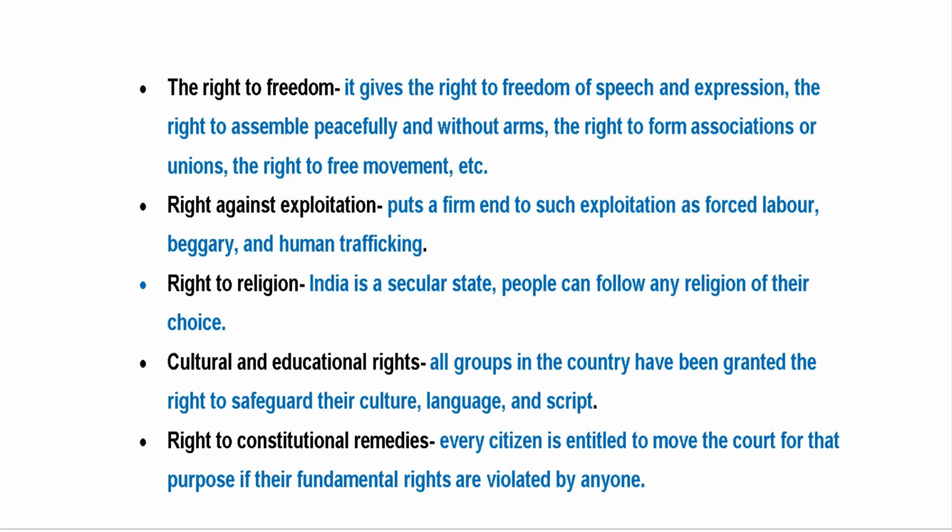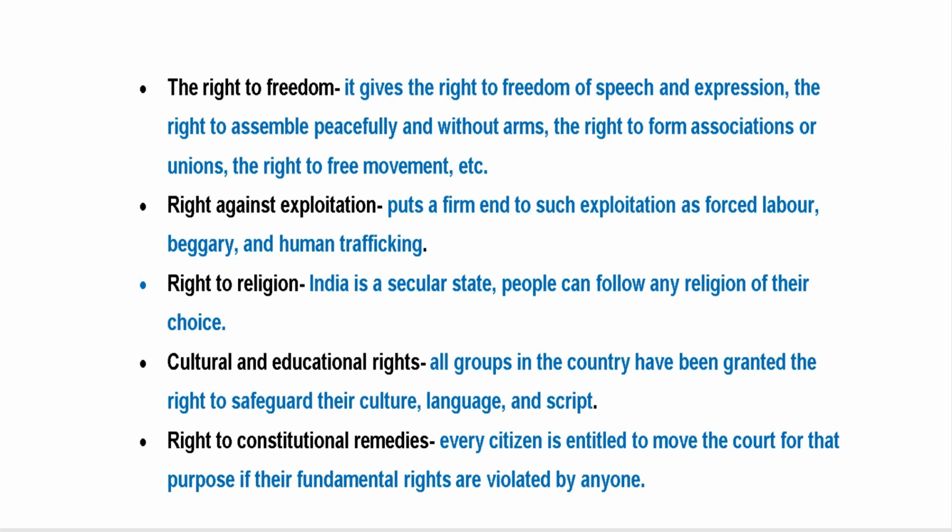Next, we have the right against exploitation. It puts a firm end to such exploitation as forced labor, beggary, and human trafficking. So this right protects you against exploitation. If anyone is exploiting you mentally or physically, you can appeal in the court under this fundamental right. Take forced labor: you have seen in some places people who don't want to work, but others want labor from them. So they force them, and they don't pay them anything and get their labor free of cost.